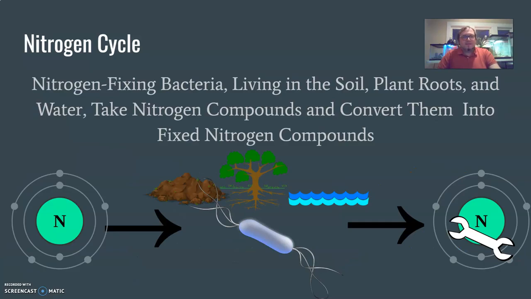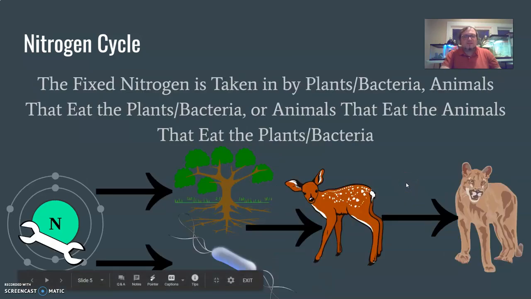Nitrogen-fixing bacteria living in the soil, plant roots, and water take nitrogen compounds and convert them into fixed nitrogen compounds. And I don't need you to worry too much about what we mean by fixed nitrogen. It's basically just another state of nitrogen to make sure that this cycle goes through. But do keep in mind that bacteria that we have here in the center, bacteria are key to this cycle happening on a lot of different fronts. Without bacteria, there's no nitrogen cycle. So just remember, nitrogen interacts with nitrogen fixing bacteria in one of these environments and creates fixed nitrogen.